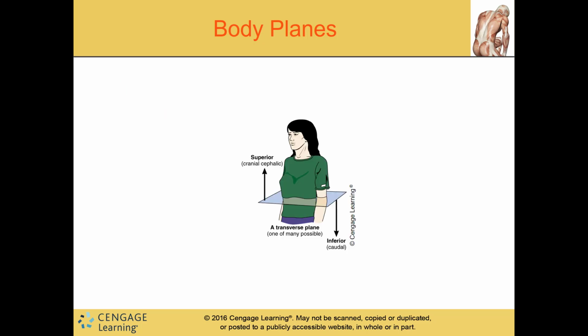So remember what I said about superior and inferior. Superior is basically anything that's above the top of the plane. And inferior is anything that is below that plane. So that's what I mean by it's a destination, not really a direction. So our direction technically would be cranial or cephalic, and then our direction for going down would be caudal.